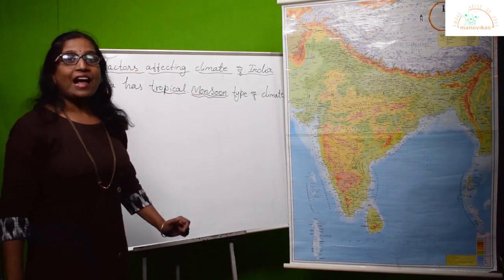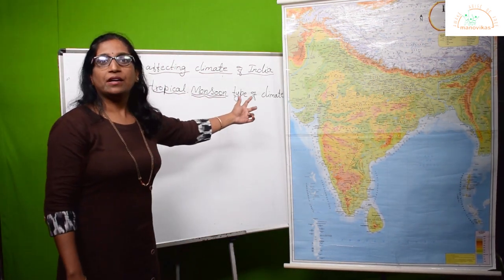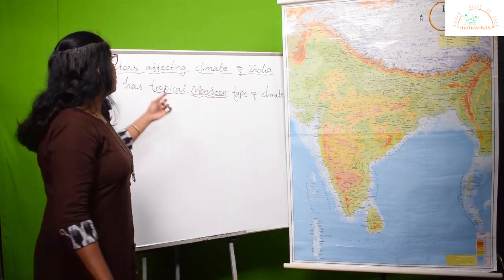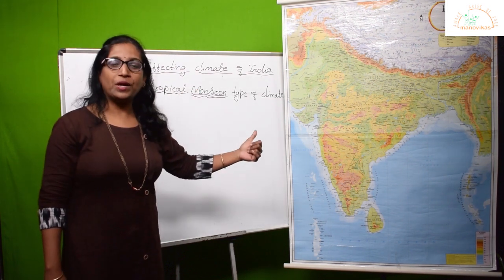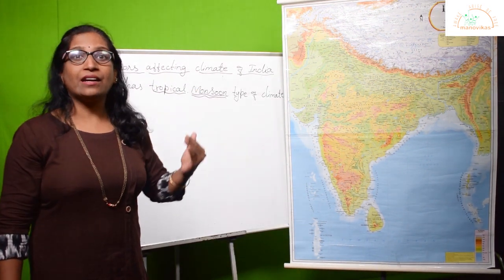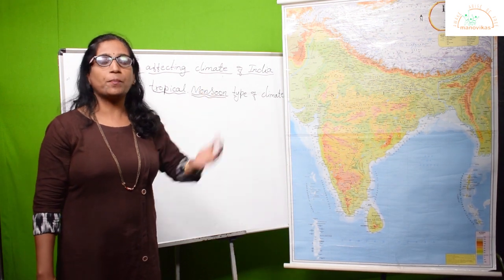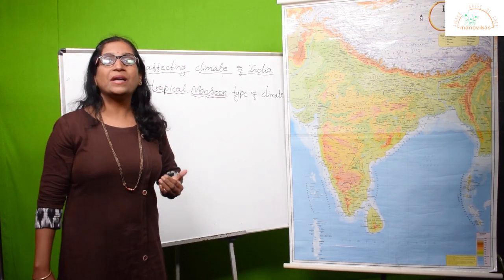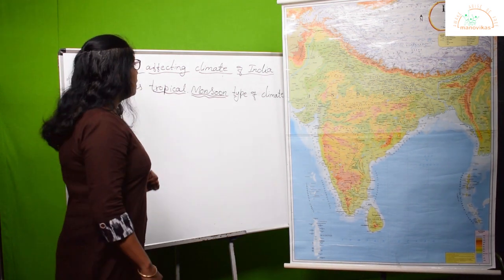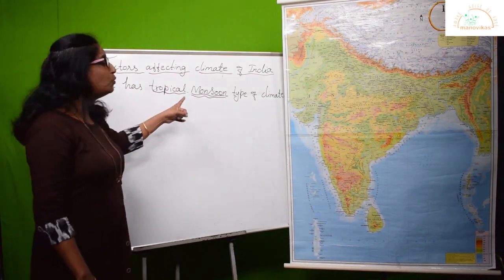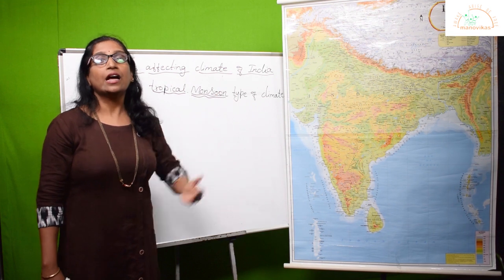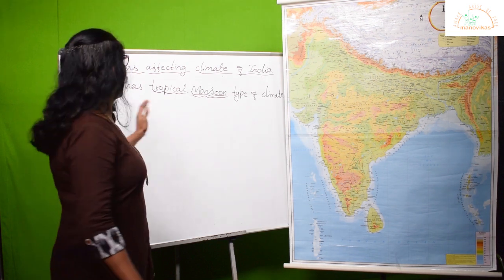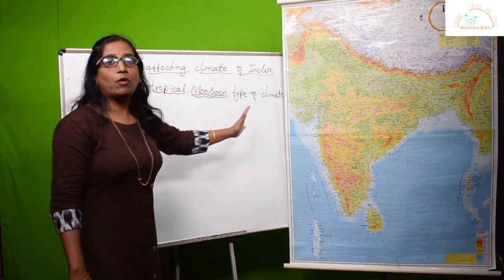So now India has a tropical monsoon type of climate, right? Now why is it called tropical monsoon? We have already seen, because the Tropic of Cancer passes through India, dividing it into two climatic zones. Above the Tropic of Cancer we have a subtropical type of climate, and below the Tropic of Cancer we have a tropical type of climate, correct? Monsoon winds play a very important role in bringing the monsoon season in India with a lot of rainfall. That is the reason why India is called a tropical monsoon type of climate.